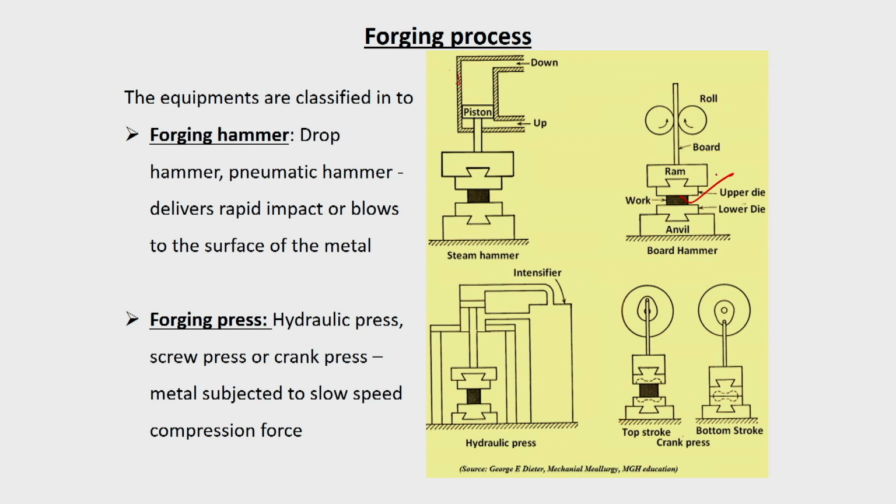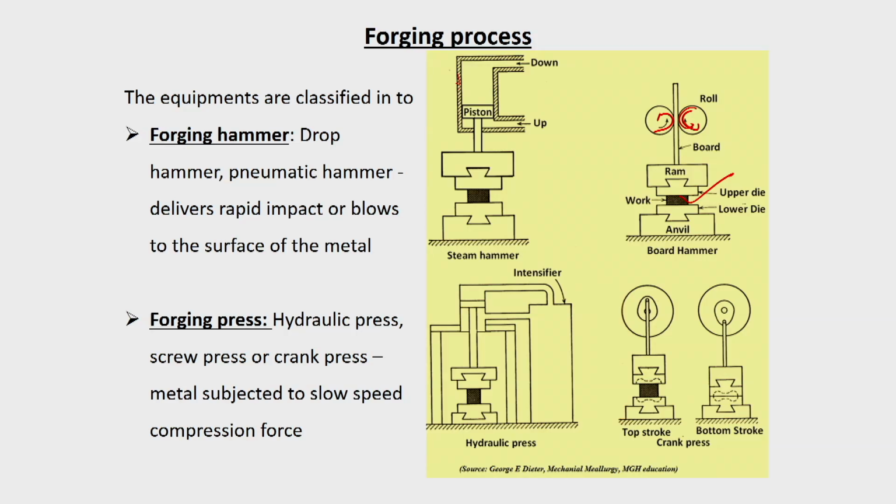Another is the board drop hammer. There is also an upper die and a lower die, and the workpiece is in between them. The lower die is kept on the anvil, and the upper die is kept on the ram of the board hammer. By means of some friction rolls, the board is lifted upward, to a certain height, and the weight of the ram and the upper die is so high that above a certain height, if you lift it and then suddenly drop it, it comes down with a very high